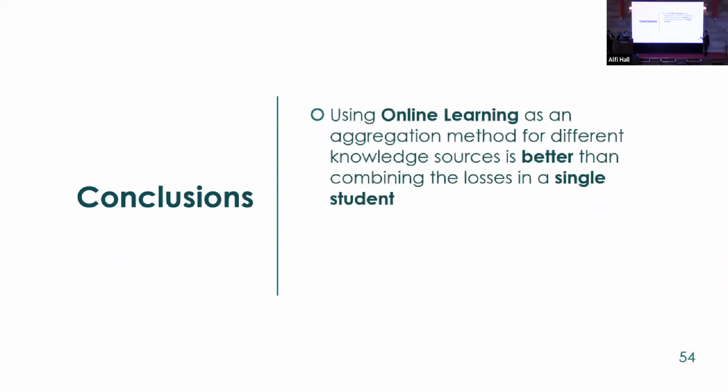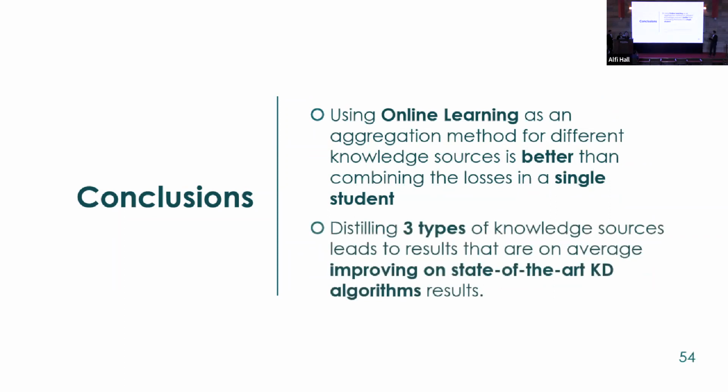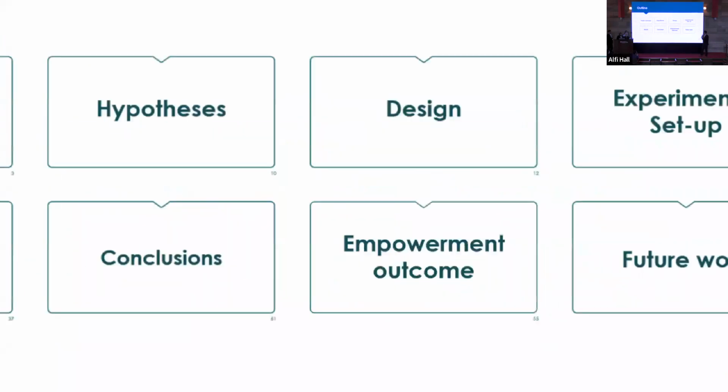So what can we conclude from that? We have 2 conclusions. First is that using online learning as an aggregation method for different knowledge sources is better than simply combining the losses in a single student. The second conclusion is that distilling 3 types of knowledge into a student leads to better results than only using 1 or 2 knowledge distillation types. And now we move on to the empowerment outcome.